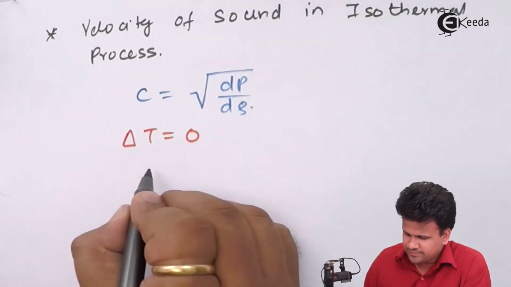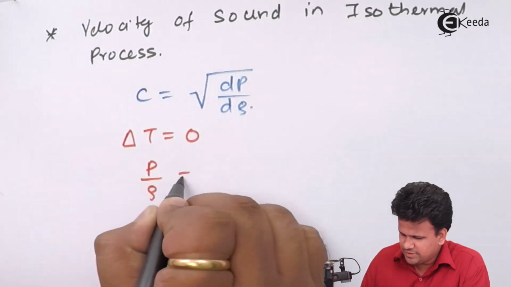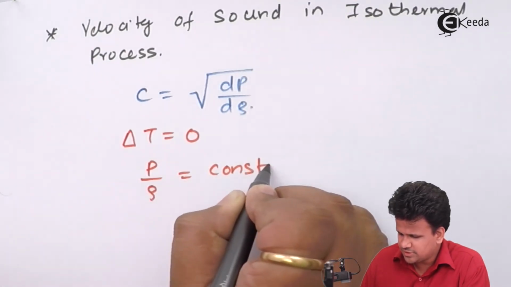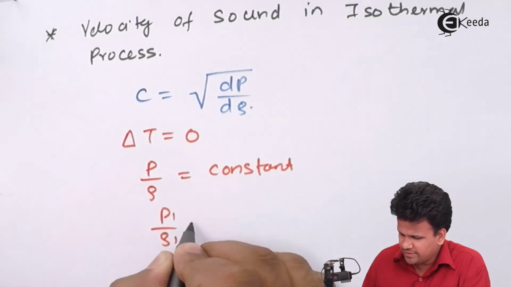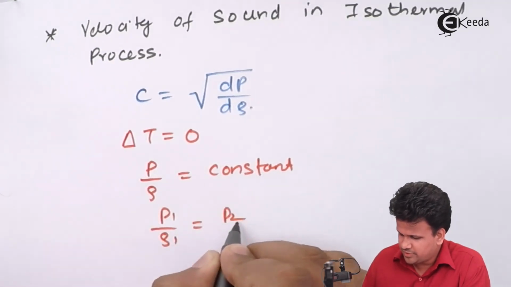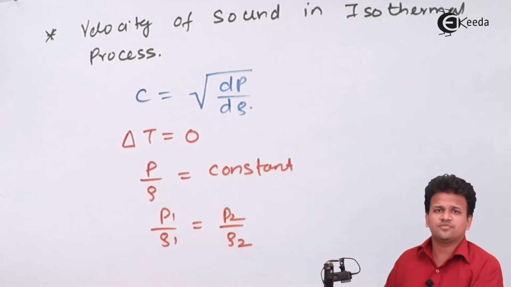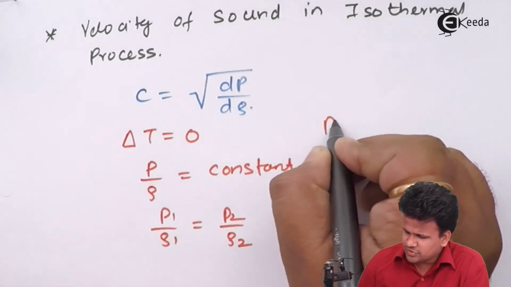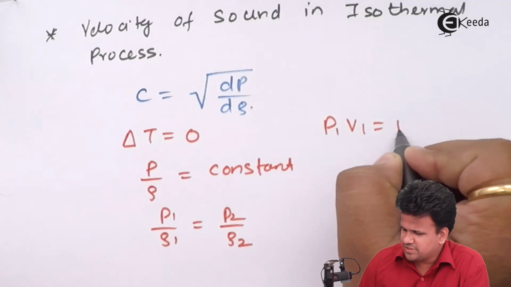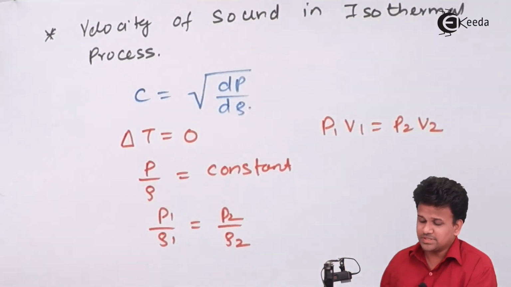And we know that P upon rho is equal to constant, or P1 upon rho 1 is equal to P2 upon rho 2. So this is actually the expression for an isothermal process, or we also write this as P1 V1 is equal to P2 V2, but we have to take density into consideration.